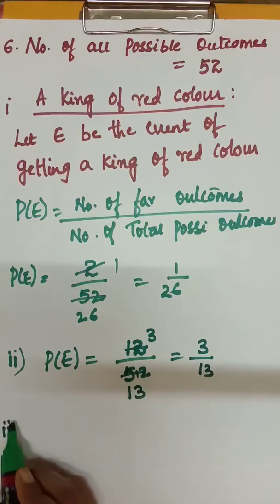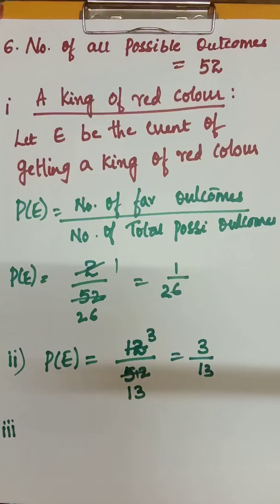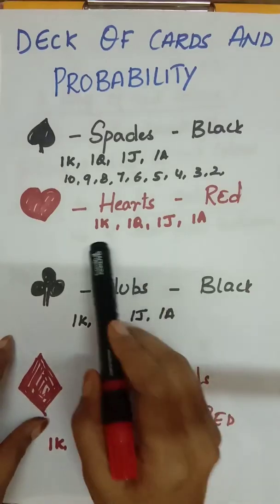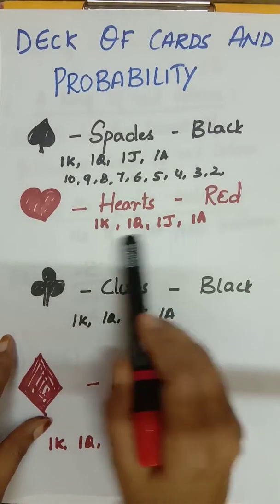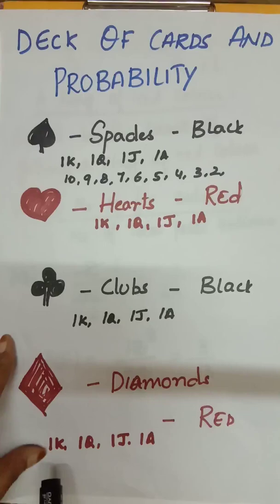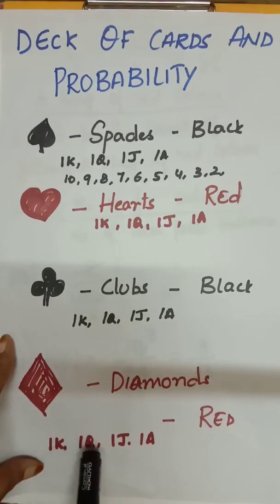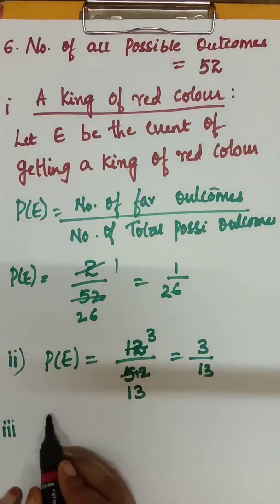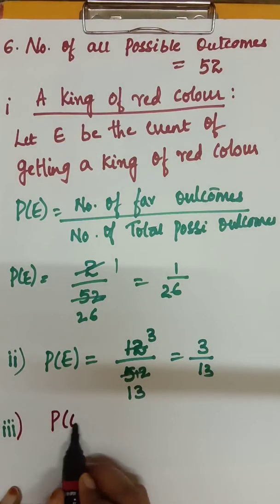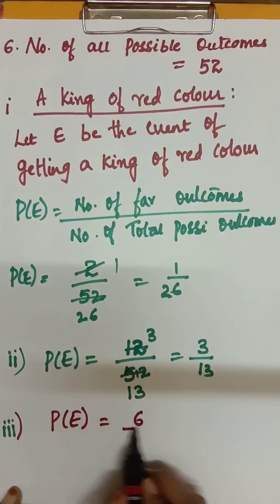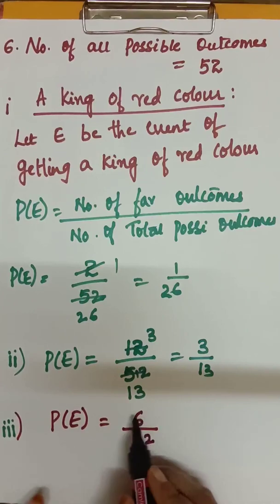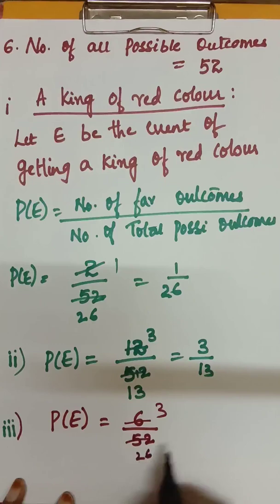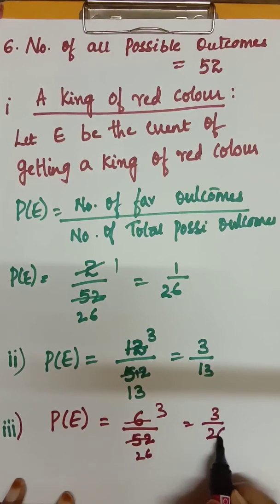Now come to the third bit. I'll just read the third bit. A red face card. How many face cards are there in red? 1, 2, 3, that is king, queen, jack. Diamonds also come under red. 4, 5, 6. So how many cards are there? 6. So P of E is equal to 6 by 52. 2 3s are 6, 2 26s are 52, that is 3 by 26.